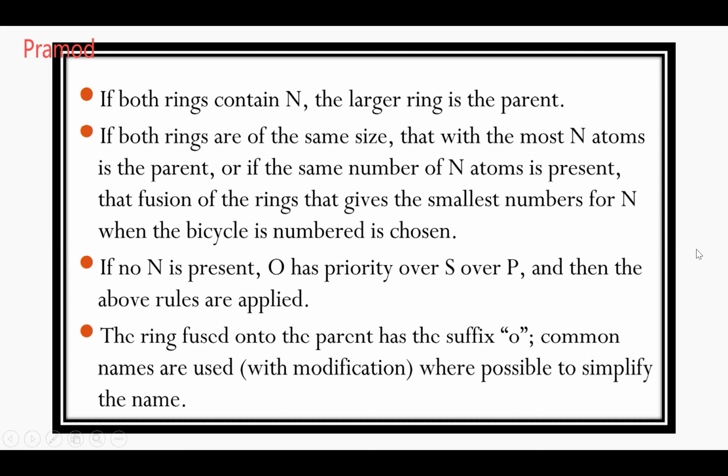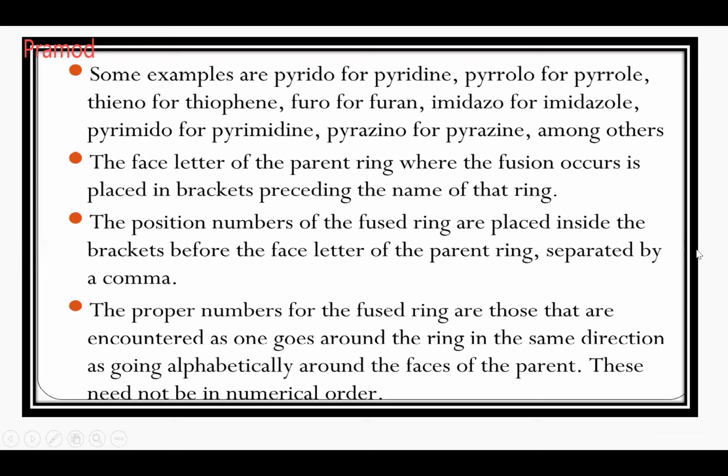Some examples are pyrido for pyridine, pyrrolo for pyrrole, thieno for thiophene, furo for furan, imidazo for imidazole, pyrimido for pyrimidine, pyrazino for pyrazine, among others. Naphthalene becomes naphtho. Understood how to name the attached ring? Yes, sir.